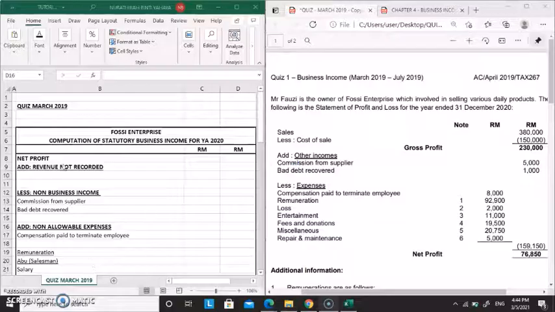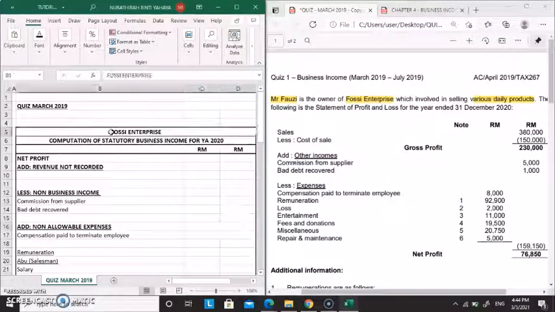Okay, first of all, prepare the format as usual. Okay, the question is, Mr. Fauzi is the owner of Fosi Enterprise, which is involved in selling various daily products. So, Mr. Fauzi is the owner. Fosi Enterprise is the name of the business. Various daily product is the inventory. So, the name of the business we are going to record here. And then the following is the statement of profit and loss for the year ended 31st December 2020.